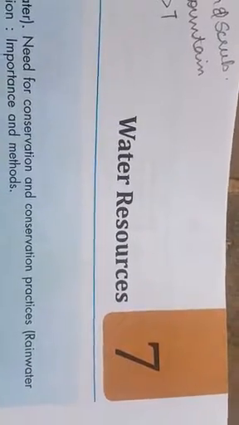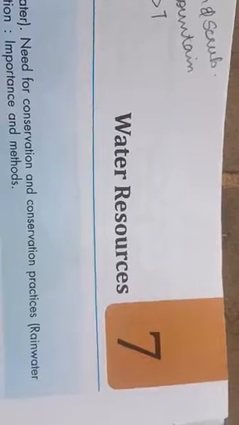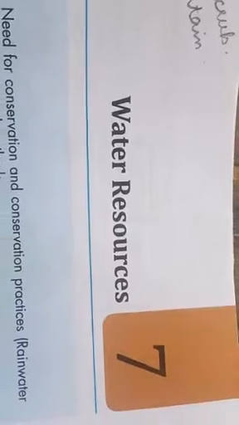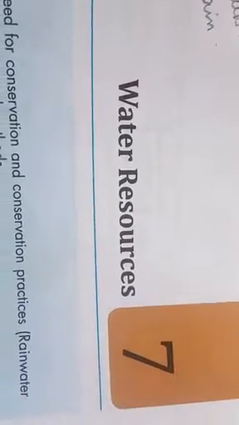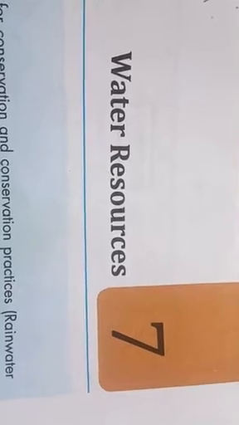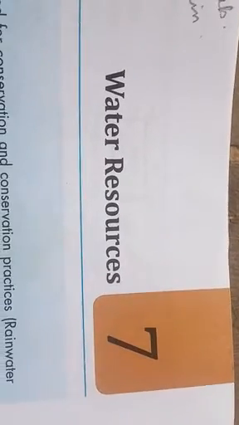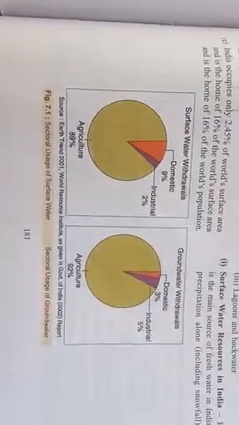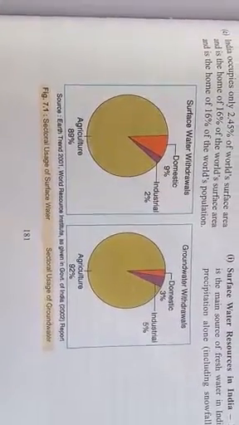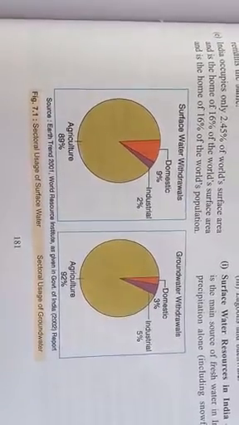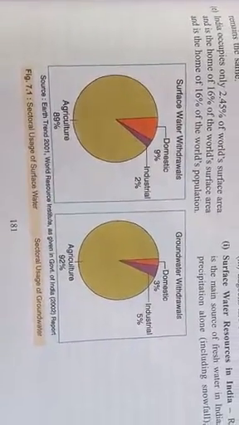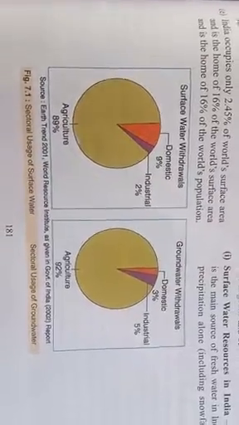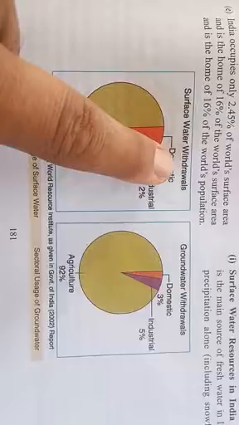But do you know that 89 to 90% of the water on the land, no matter whether it is surface water or groundwater, is used for agriculture, and the rest of the water is used for different purposes. I will try to make you understand this through Figure 7.1. This is a pie chart which is divided into two parts, and both parts show us the use of water by different sectors. On the left side, you see surface water withdrawals.